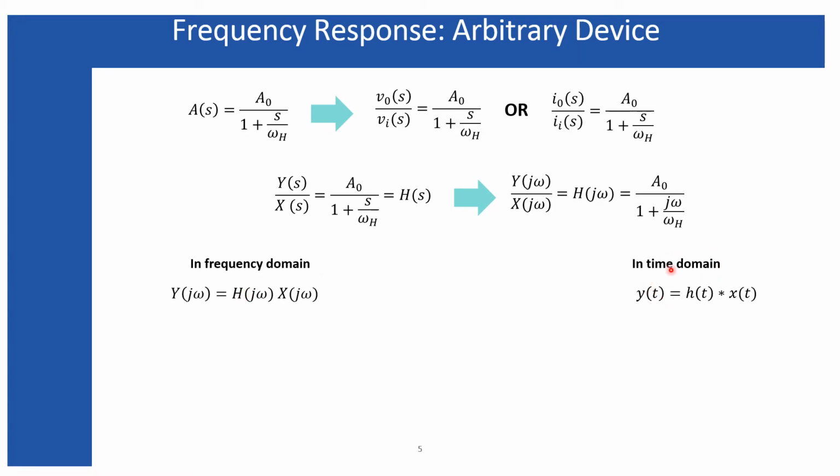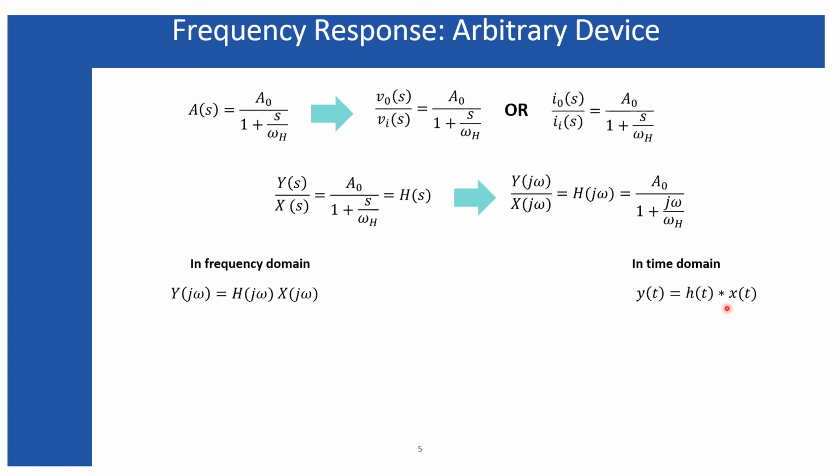So the time domain response of this one can be written in this way, where y(t) is the time domain response of Y omega, small h(t) is the time domain response of the transfer function H omega, and x(t) is the time domain response of the input X omega. Now in frequency domain, the multiplication between the transfer function and the input signal produces the output signal, but in time domain that multiplication gets converted into the convolution.